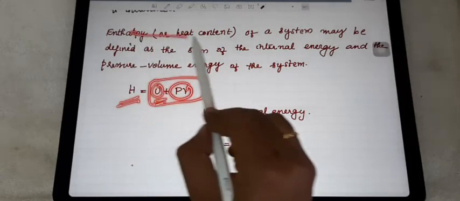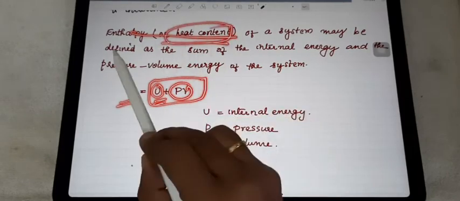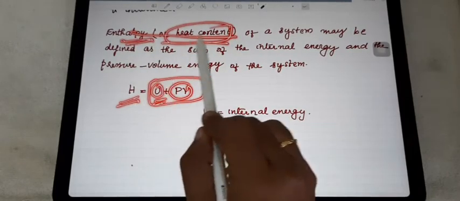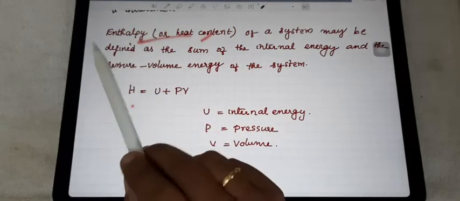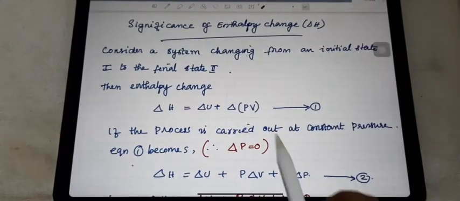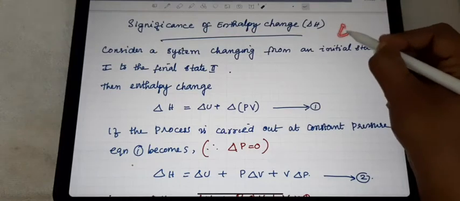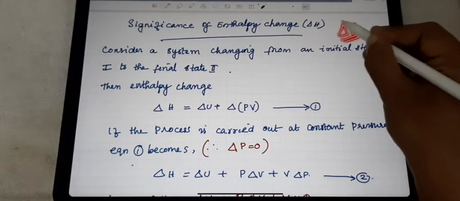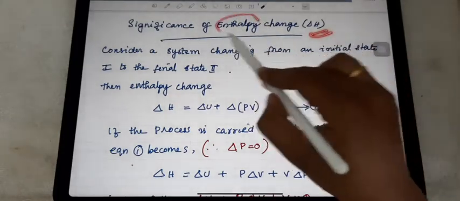There is one more name we use for this same enthalpy, that is heat content. So H, heat content, and enthalpy all have the same meaning. Now we can discuss the significance of enthalpy change. Enthalpy change is always indicated by the delta symbol. So delta H is said to be the enthalpy change.